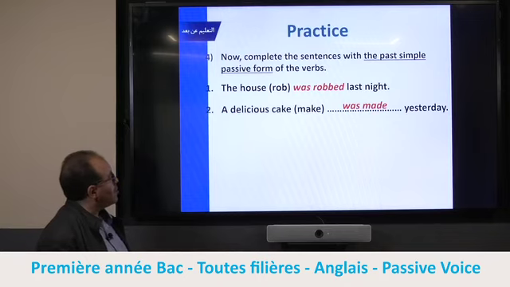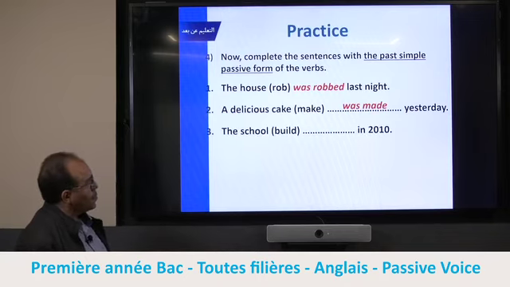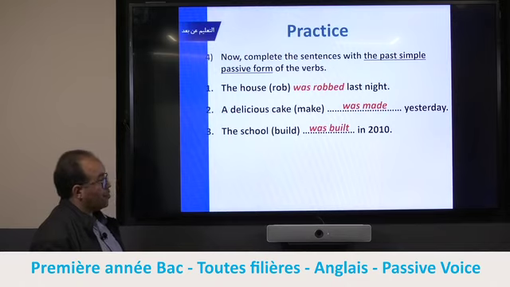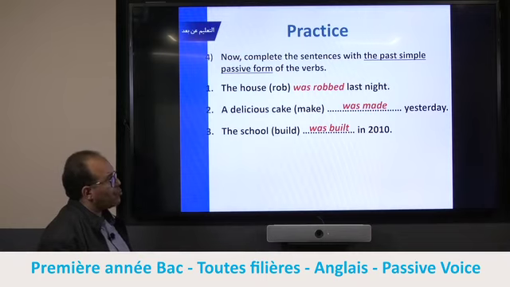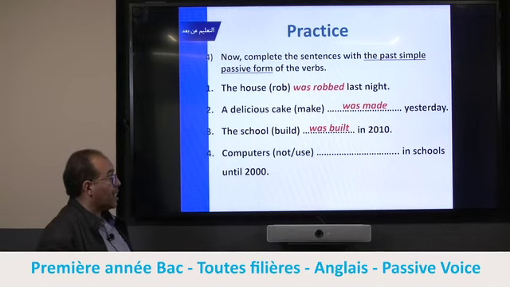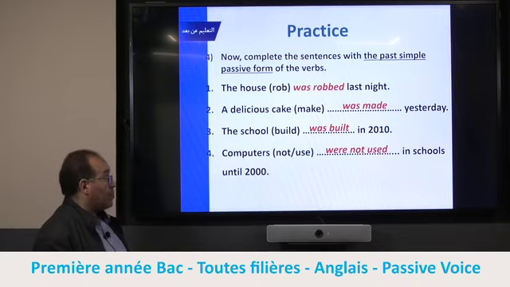Let's move to the next one. What about this one? Because you have school is singular, you should pay attention to singular or plural. This one is negative form, and pay attention to the order of the words. So were not used. We don't say not were used. The order is very important.